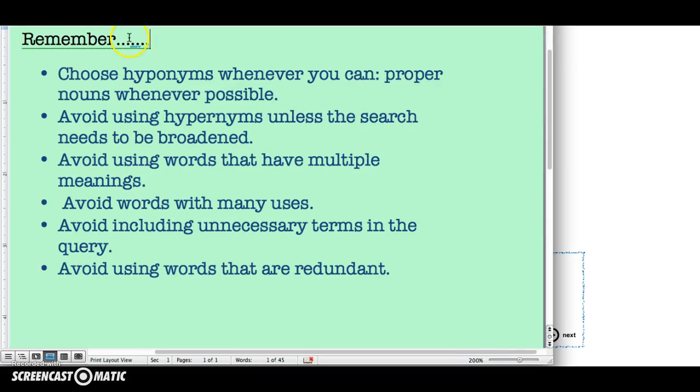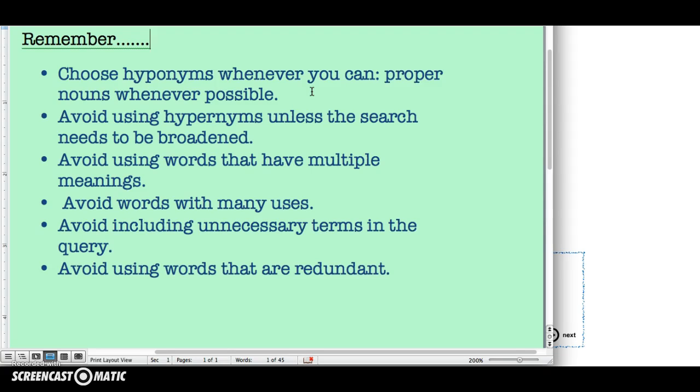So, during this exercise, remember, choose hyponyms whenever you can, proper nouns whenever possible. Avoid using hypernyms unless the search needs to be broadened. Avoid using words that have multiple meanings. Avoid using words with many uses.